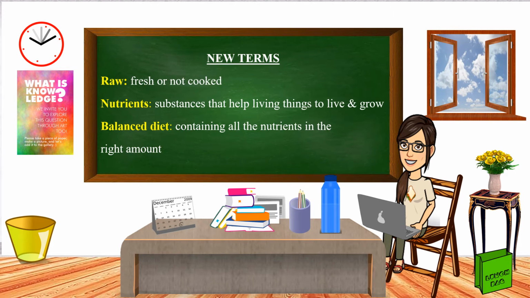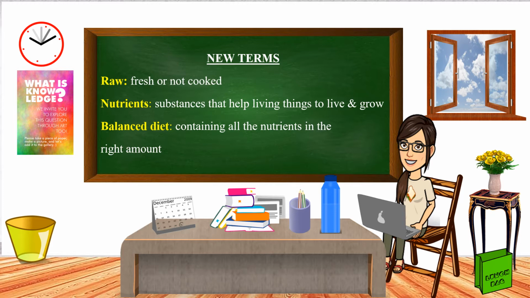Moving on, let us first understand the meaning of the new terms which you will come across in your life. The first word that you must have heard is raw. Raw means fresh or something which is not cooked. It can also be taken as the opposite of ripe when we talk about fruits and vegetables. For example, a raw banana is green in color and is cooked before eating as a vegetable, while a ripe banana is yellow in color and is enjoyed as a fruit.